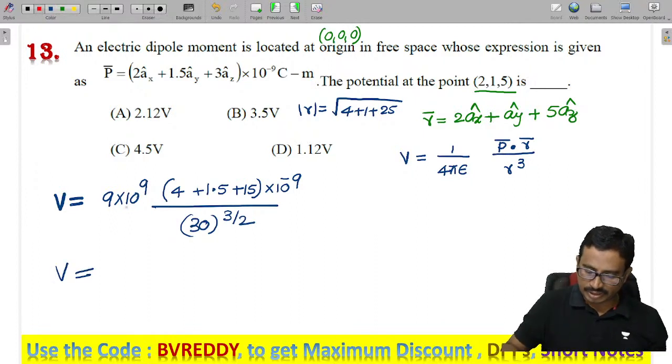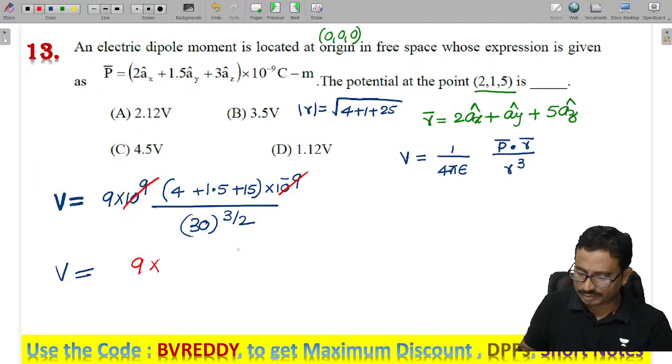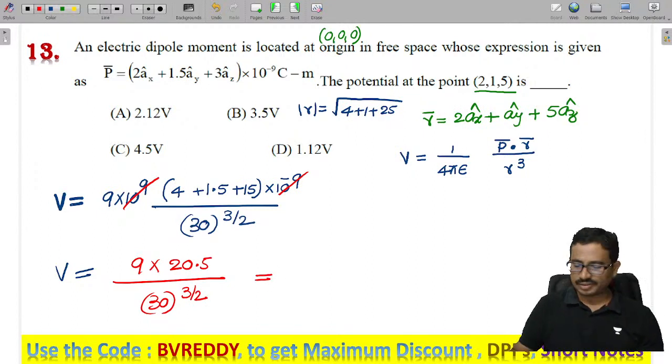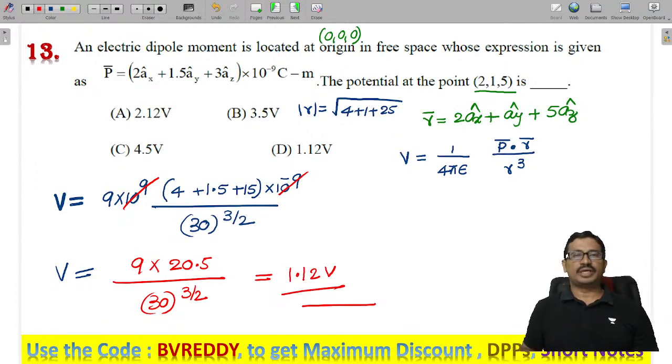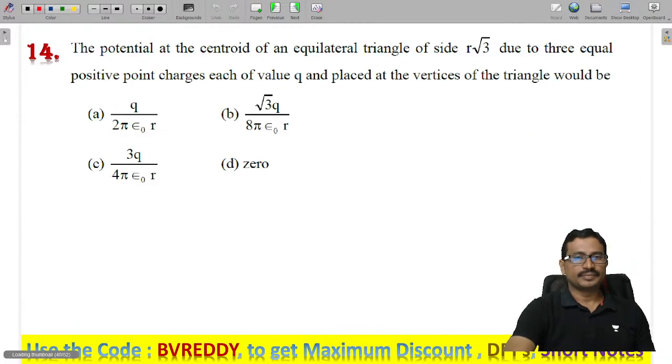So the 10 power minus 9 and 10 power plus 9 will get cancelled. So what we have is 9 into 20.5 by 30 power 3 by 2, right? So tell me how much you will get. Simplify, you will get the answer as 1.12 volts. Do check the calculation once. Then the next one.